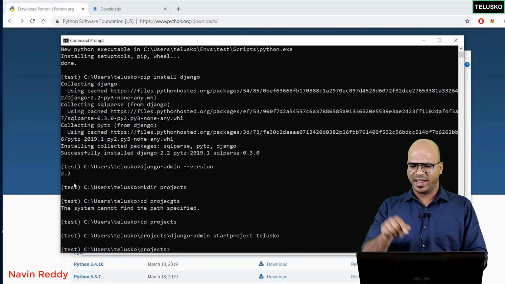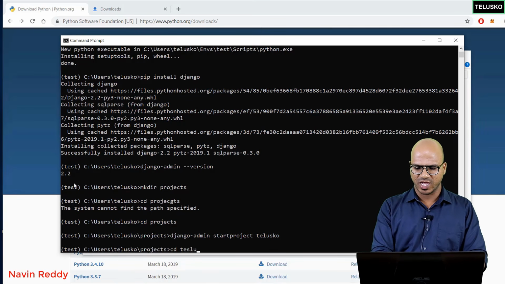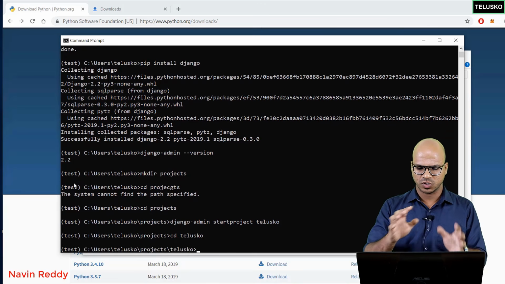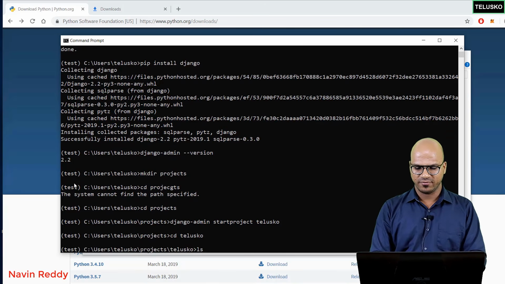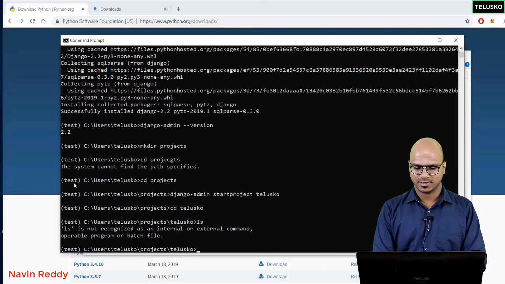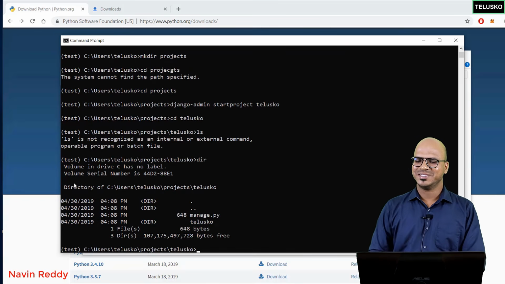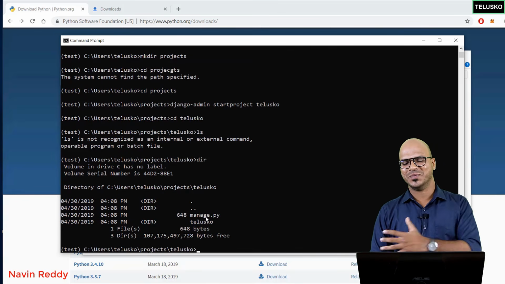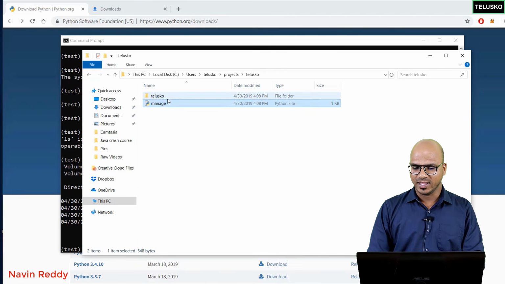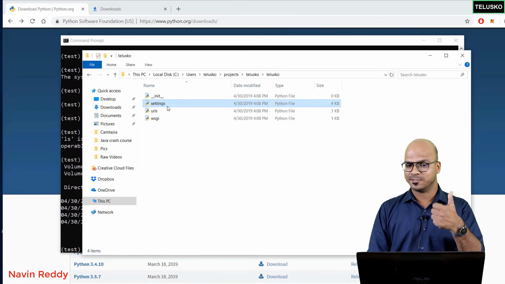To access that manage, first of all, we'll navigate to the project which we have created. So the project name is Telusko. So we can see we are in Telusko now. And if I say ls, that's Linux. If I say dir, you can see we have manage.py. So we have this file. And then in Telusko as well, we have the settings file, which is important.